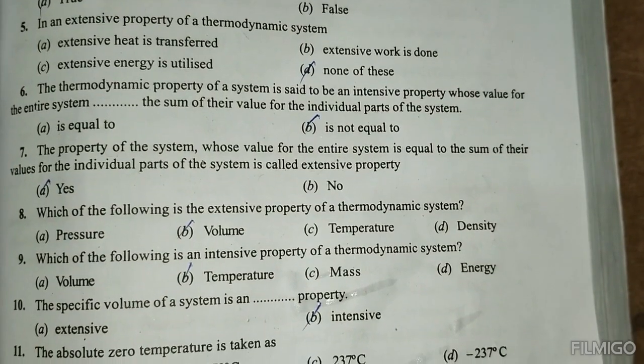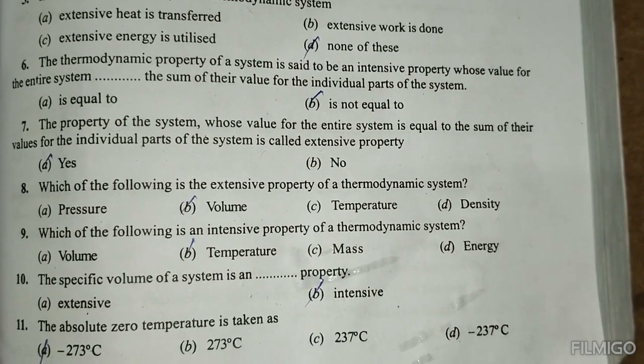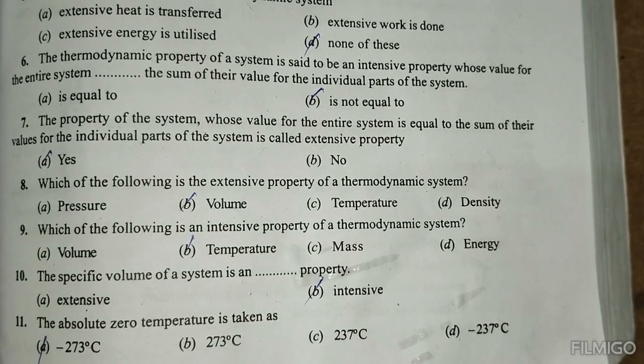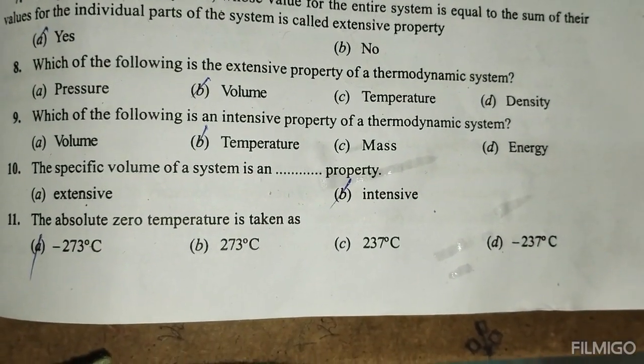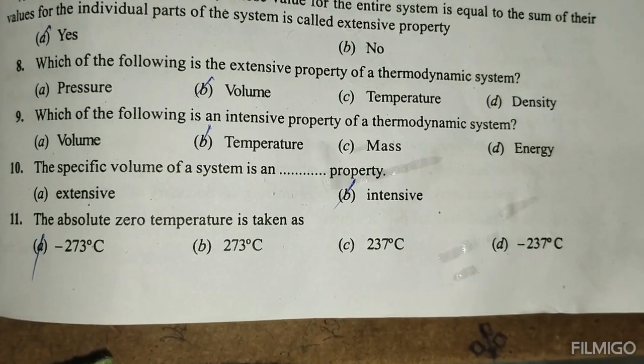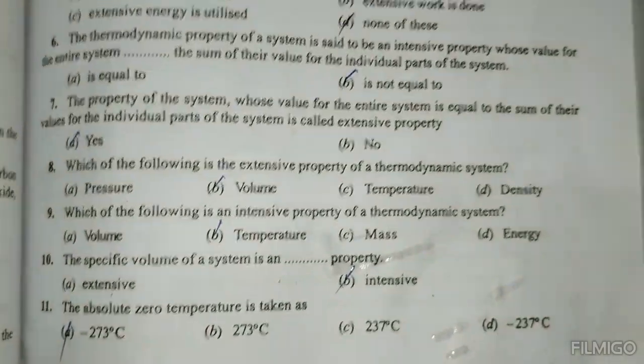Which of the following is an extensive property of a thermodynamic system? The volume. Which of the following is an intensive property of a thermodynamic system? The temperature. The specific volume of a system is an intensive property. The absolute zero temperature is taken as minus 273 degrees centigrade.